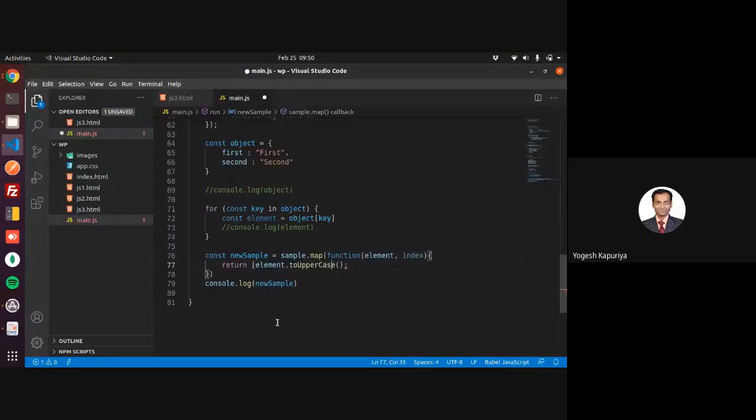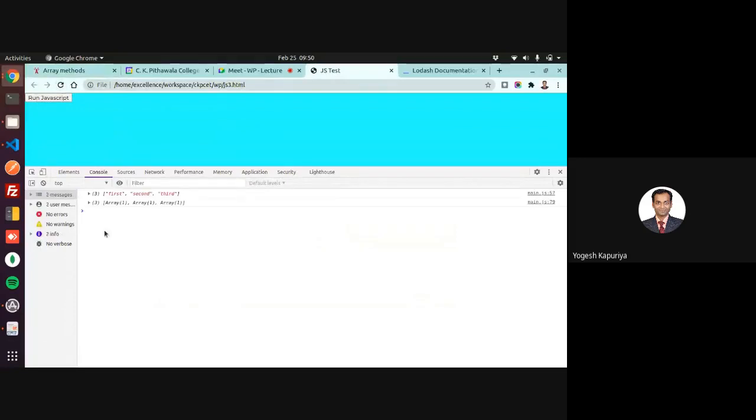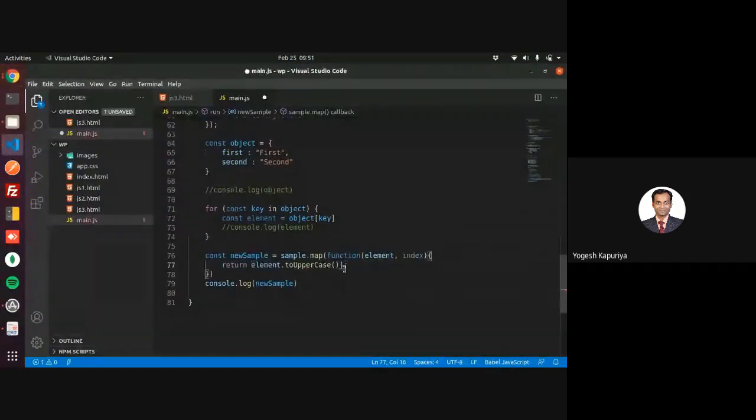Then your new array will be converted to an array of elements. See this, there is a difference. It was simply an array of strings, now you have an array of arrays. Because I have written an array from this. So it will simply traverse through and that new value will be received in a new array. So map is also a very useful function.